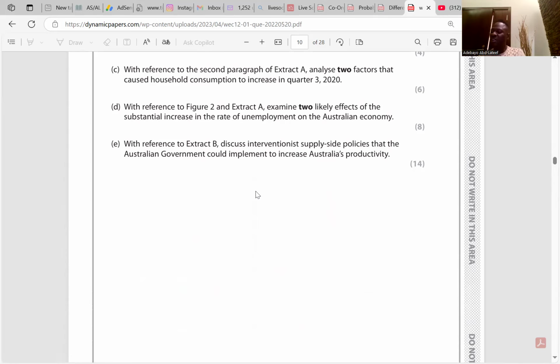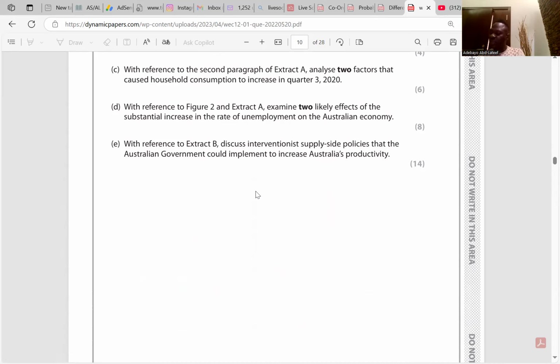One, an increase in government spending. It will bring about an increase in government spending. An increase in government spending would mean that government will start spending on unemployment benefits. And if the government starts spending on unemployment benefits, its spending might exceed its revenue, and that would worsen the balance or the budget of the economy. Or the economy could even have a deficit budget. We call it deficit budget.